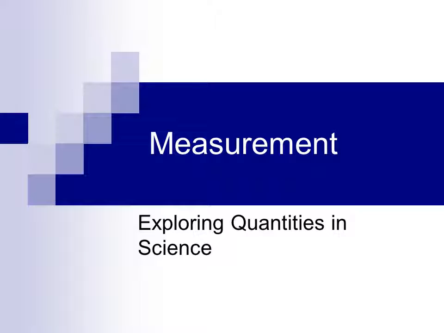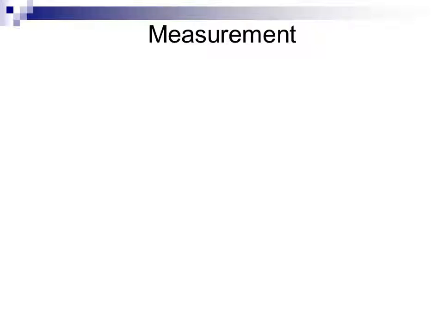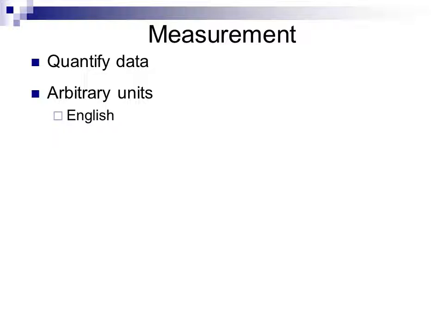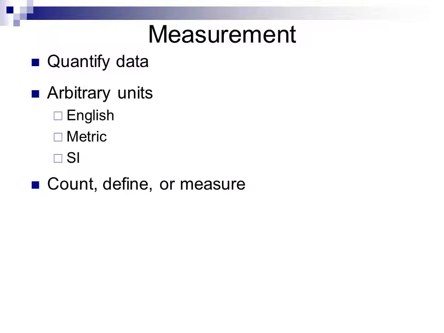Measurement is our means of exploring quantities in science. When we look at measurement, measurement is a way that we can quantify our data. The units that we use in measurement are generally arbitrary units that we've created, but the things that we will be measuring are real things. There are three different basic units of measurement. We have the English system, the metric system, and the SI system.